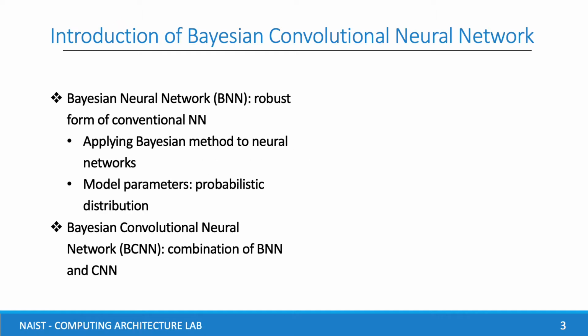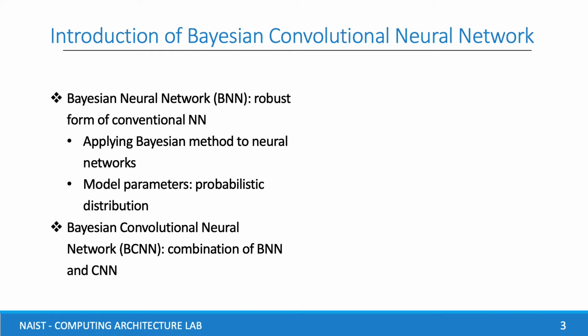I want to start by telling you about Bayesian neural network. This is a robust form of conventional neural network. It applies Bayesian method to neural network by the probabilistic distribution on model parameters. I will focus on Bayesian convolutional neural network. That's a combination of BNN and CNN.